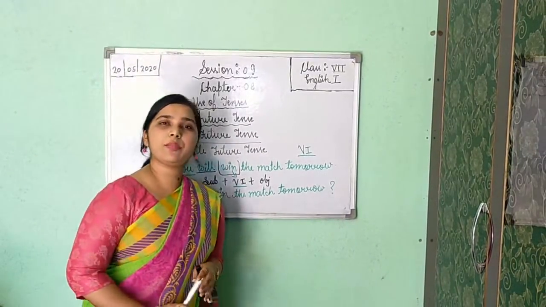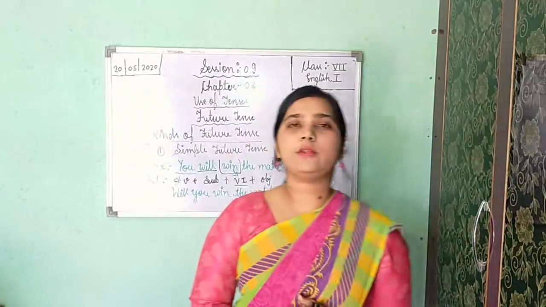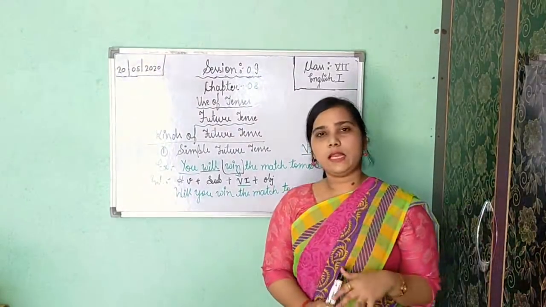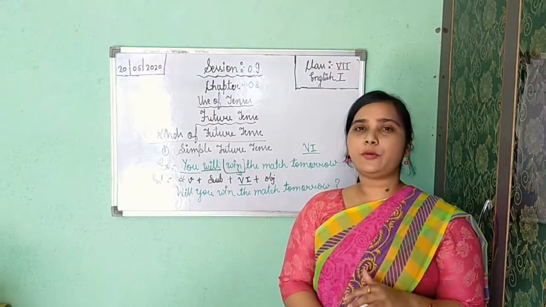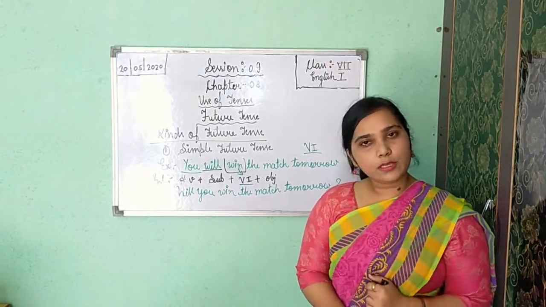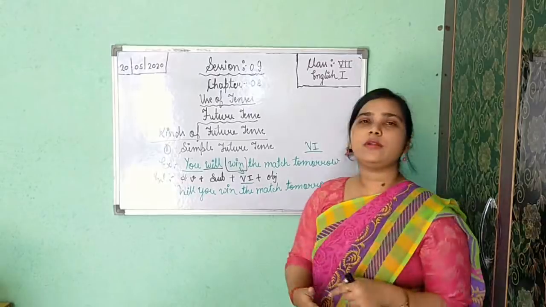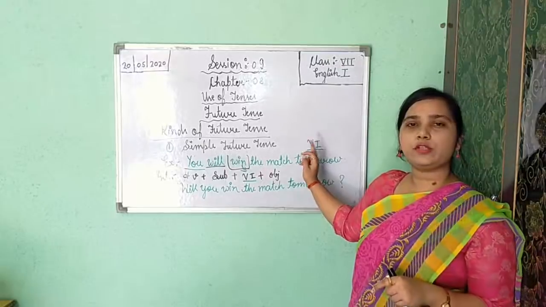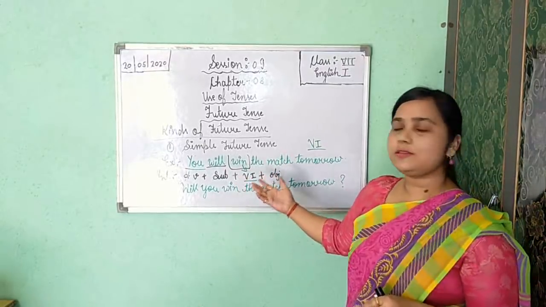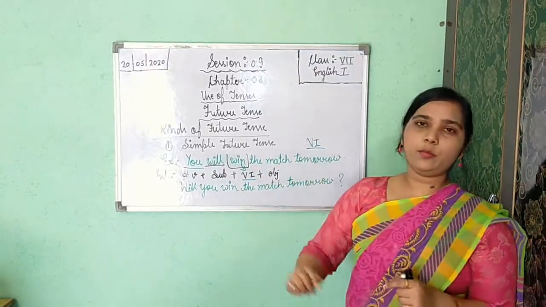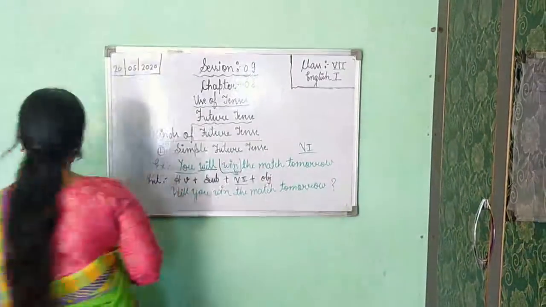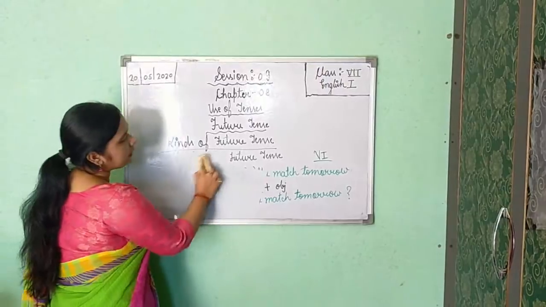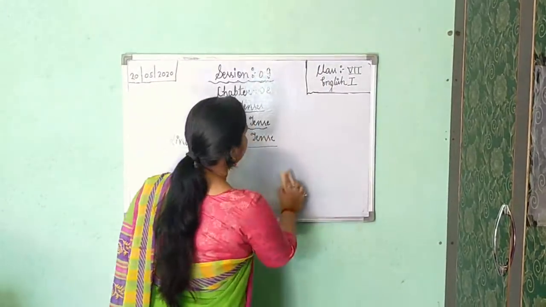In simple future tense you are getting two helping verbs. First is shall and the other is will. With first person pronoun I or we, you will use shall, and with the rest you will use will. And along with that, in all the sentences of simple future tense or future indefinite tense, you will apply verb first form only. Now the first kind is clear.